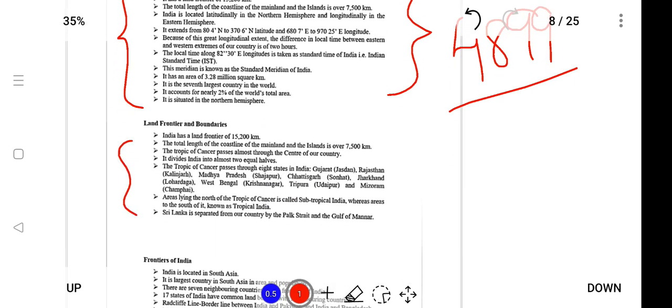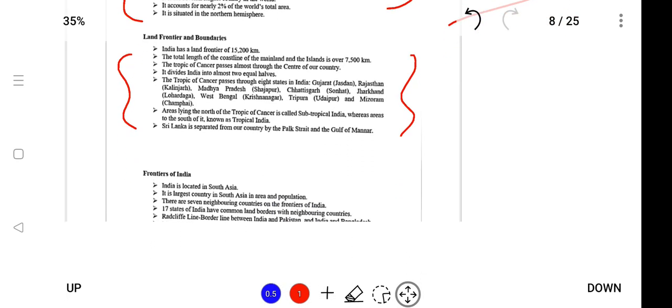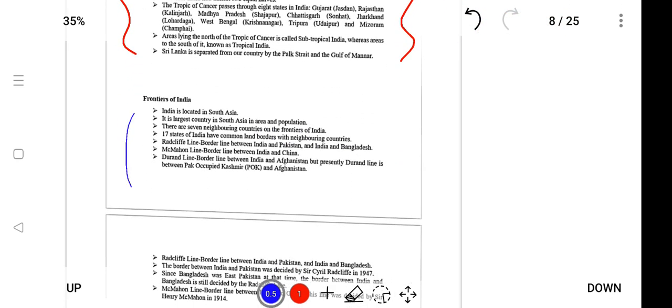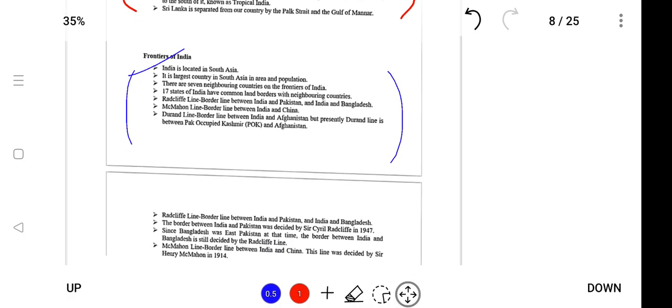Next is land frontiers and boundaries, and the frontier of India, which will be provided point-wise. So you can go through the material.